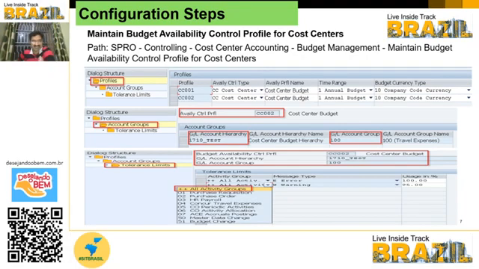And you can set the usage. If the budget is exceeded up to 95%, it will just show a warning message. If it exceeds 100%, it will show an error message. Whatever the requirement is, you can configure the tolerance limit here. You can create different profiles and assign different profiles to different account groups.